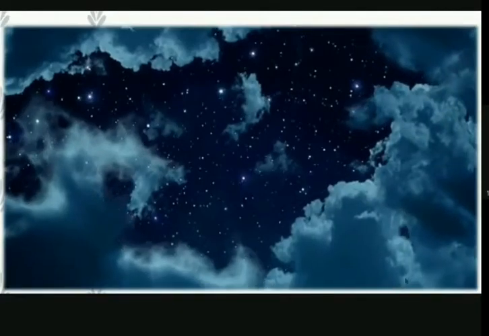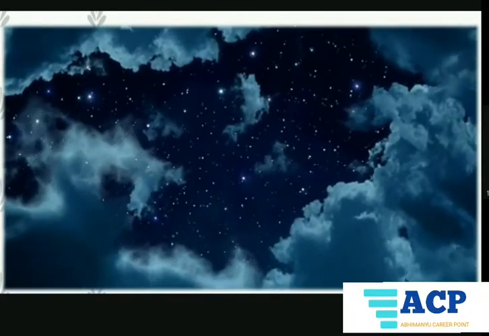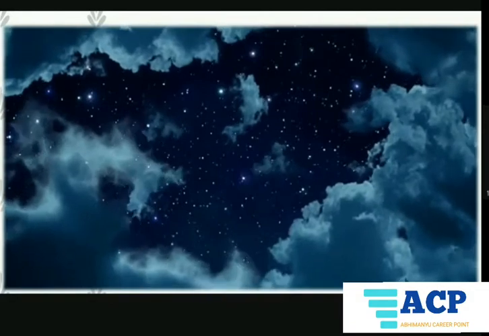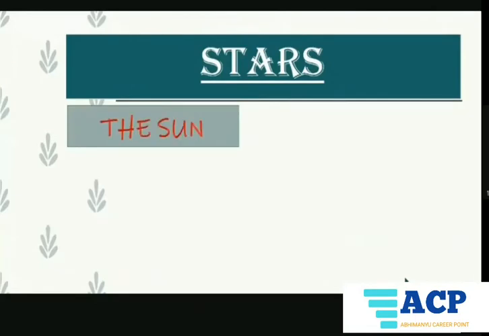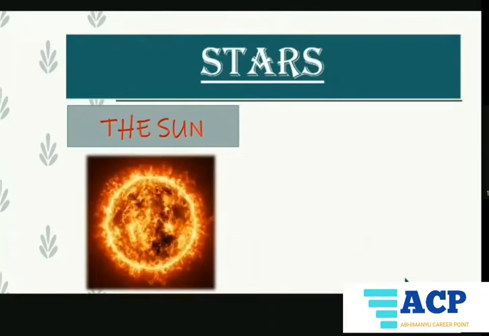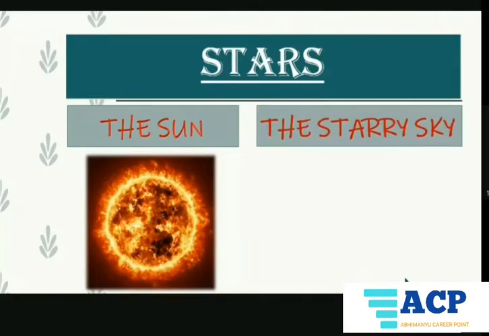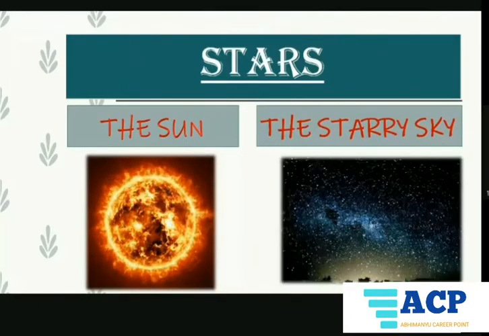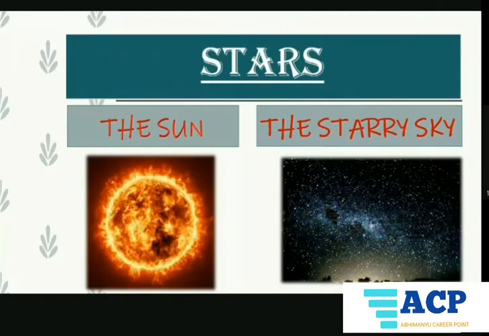What can you see here? Yes, clouds and what? Stars. Here you can see the tiny twinkling stars. Our topic for today is stars. There are two kinds of stars in your syllabus. Number one is the Sun. Number two, the starry sky that you can see in the night sky. How beautiful and serene it is, right?